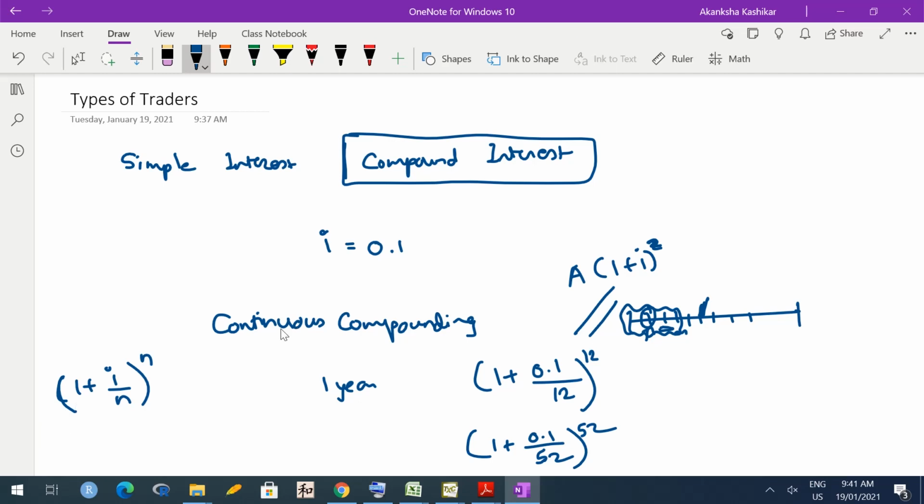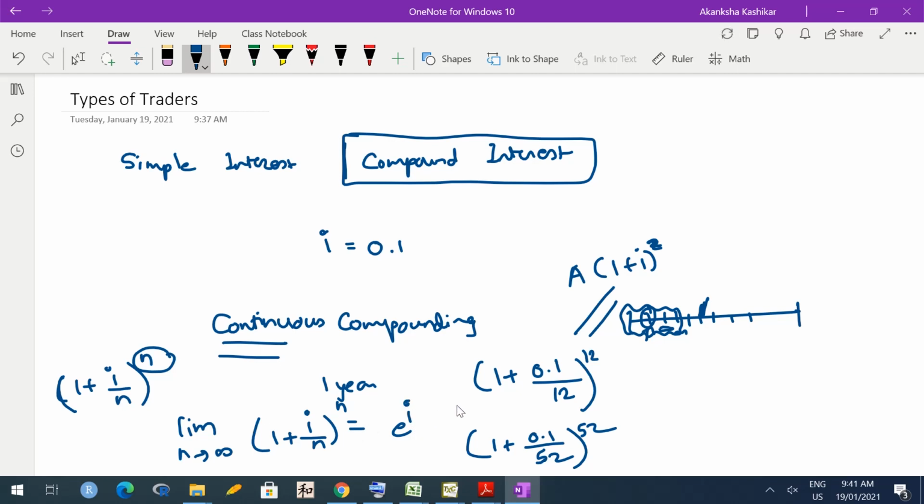And by continuous compounding we mean that practically every second, continuously, you are earning interest. So we are letting this n go to infinity. n was the number of times the interest is being paid, and we are saying that the interest is being paid almost instantaneously, like every second. Then this is the same as letting n go to infinity, and we all know that the limit of this would become e^I.